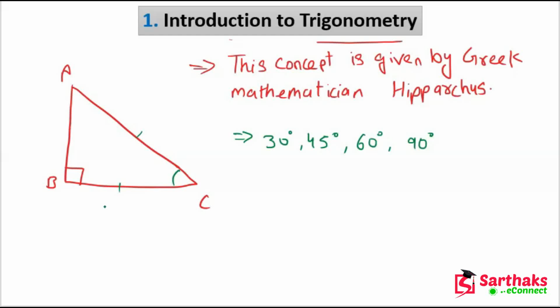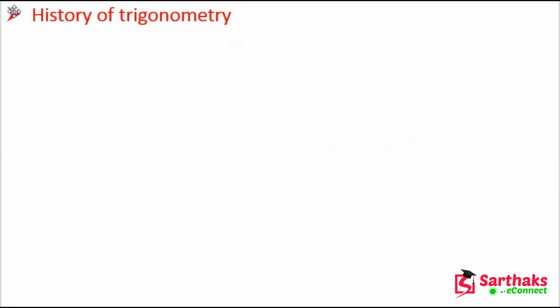Now, the history of trigonometry. Trigonometry developed from the need to compute angles and distances in such fields as astronomy, map making, surveying, and artillery range finding. So trigonometry was developed for use in the field of astronomy, map making, and surveying. In all these fields trigonometry has been used.